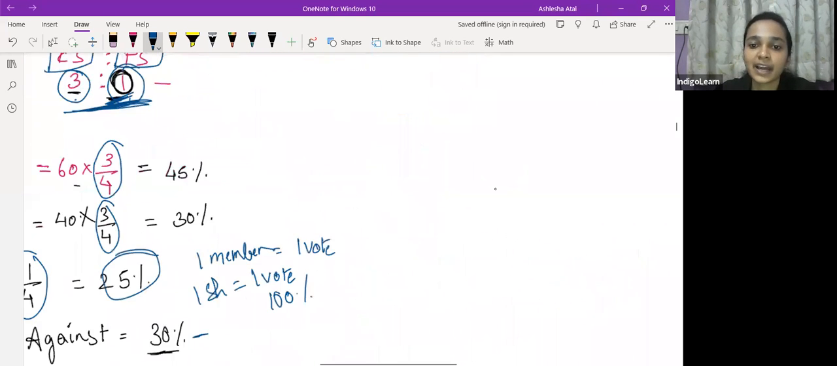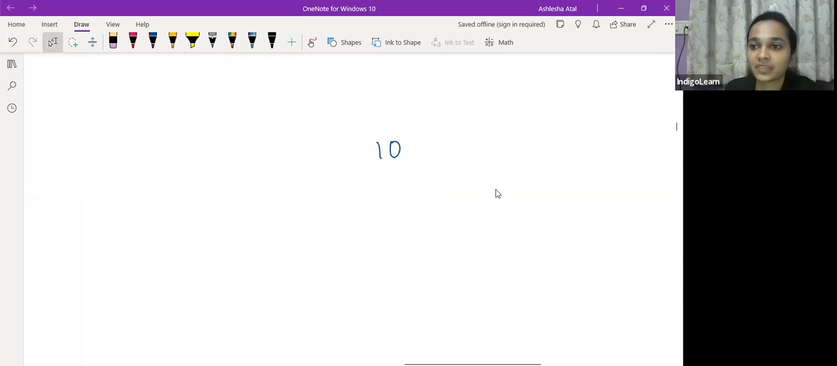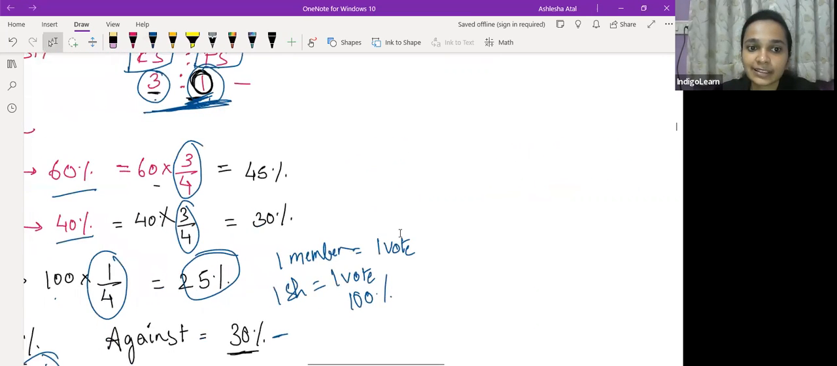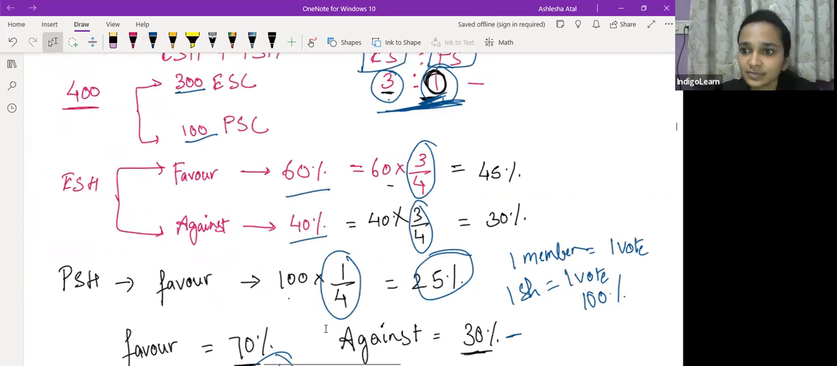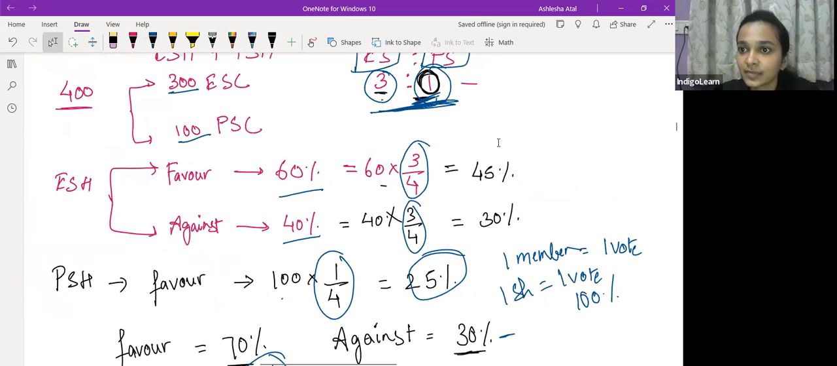Say for example, I hold 10 shares in a company. If voting by show of hands is happening, my vote will be counted as only one. But if voting by poll is happening, my vote will be counted as 10 and not 1. Clear? Any other questions before we move ahead?